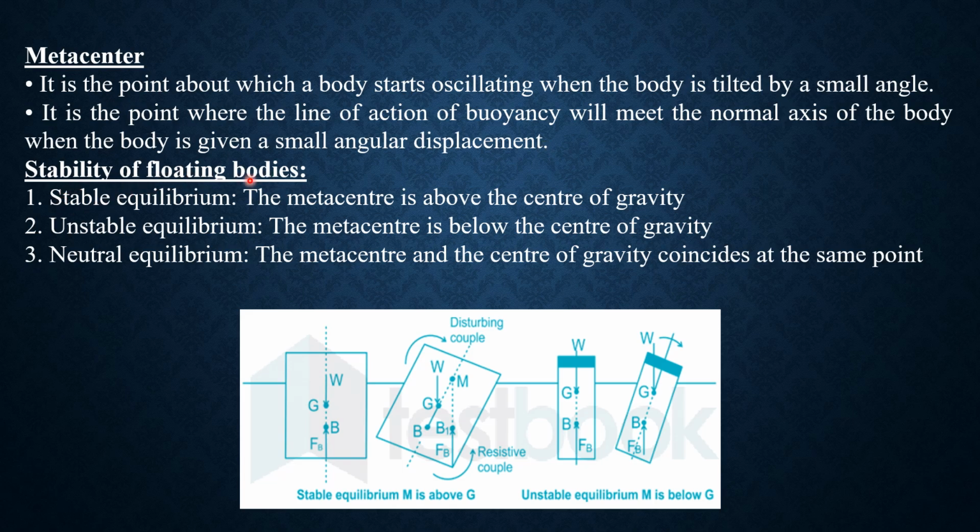Then stability of floating bodies. There are three conditions. First, stable equilibrium, next unstable, then neutral. If there is stable equilibrium, then the metacenter is above the center of gravity. If unstable, the metacenter is below the center of gravity. And if neutral, then the metacenter and center of gravity lie at the same position or coincide with each other at the same point. Stable, metacenter above; unstable, metacenter below; and neutral, metacenter coincides with the center of gravity.